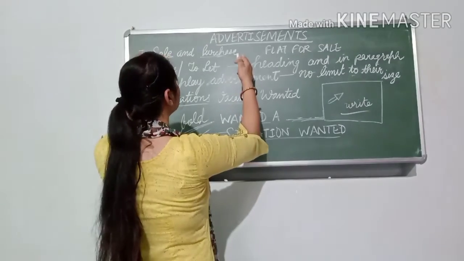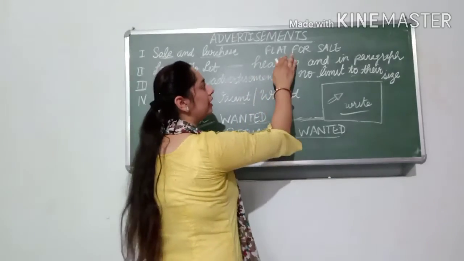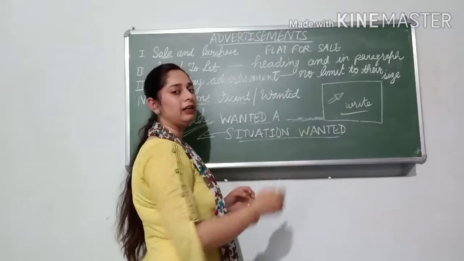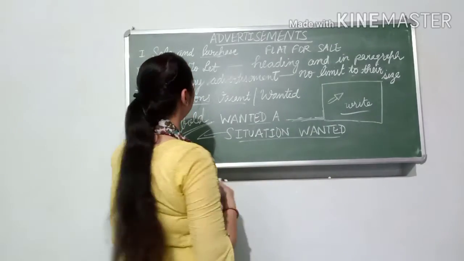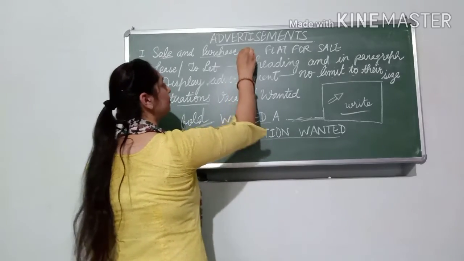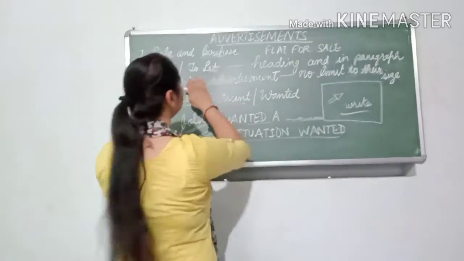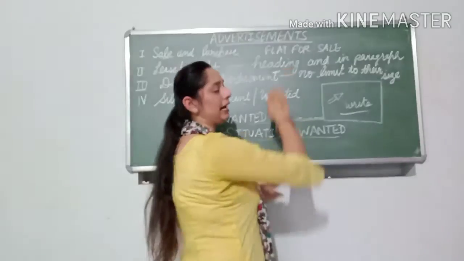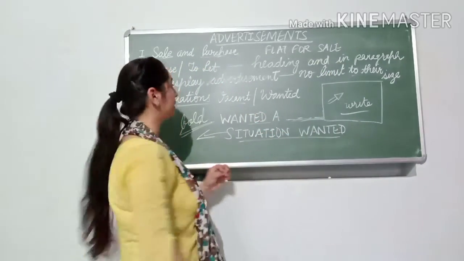First one was sale and purchase. You can start it by giving the heading flat for sale, or flat wanted, wanted a flat, etc. If you want to purchase something, you can write the heading according to that. Next one, lease to let. In this you will write the heading in bold and then write it in paragraph form.